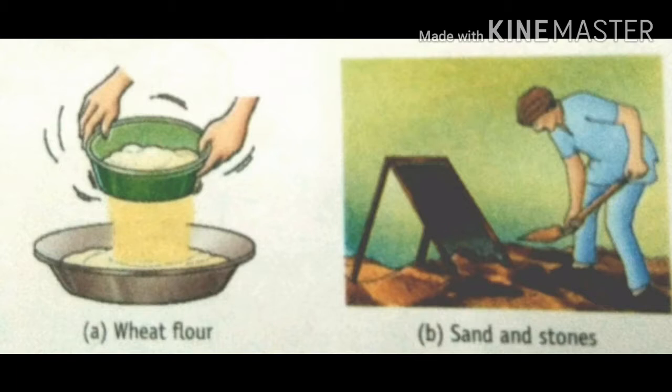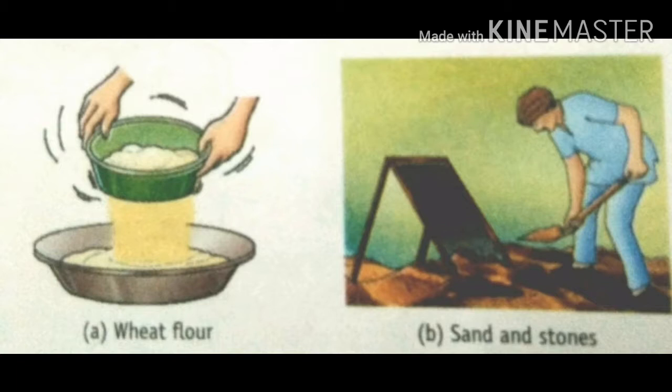A sieve is a special strainer having a fine iron mesh attached to a wooden or an iron frame. The sieve could be of different sizes depending on the size of the substances to be separated.